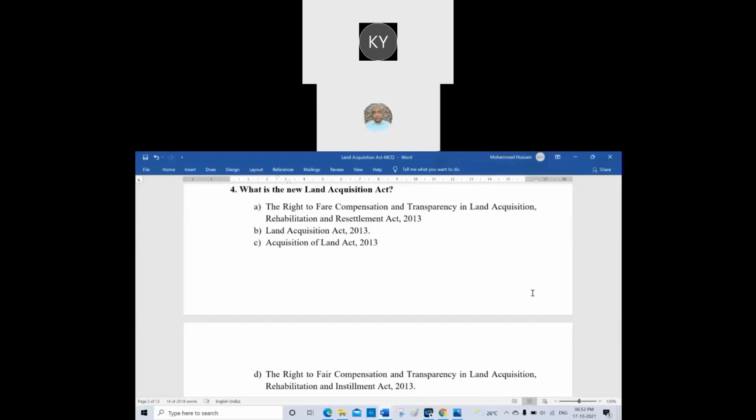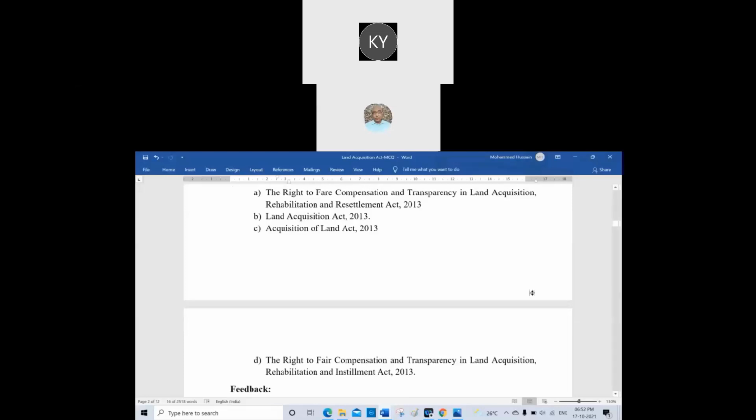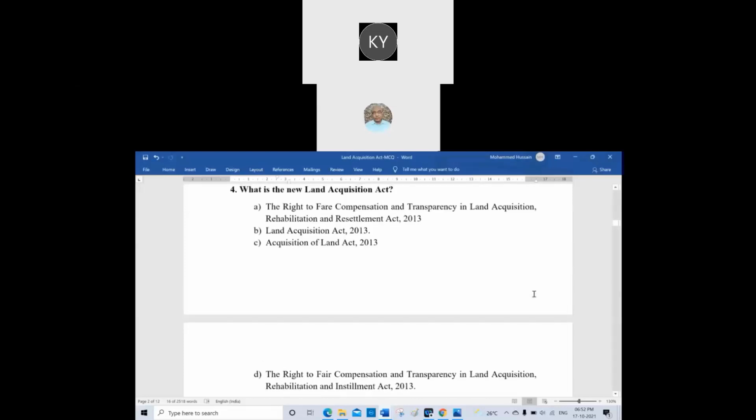Kannaya, the new Land Acquisition Act means Land Acquisition Act of 2013. That is the right answer among A, B, C, D. B. B, sir. B, Land Acquisition Act of 2013. B for ball. B for Bombay.